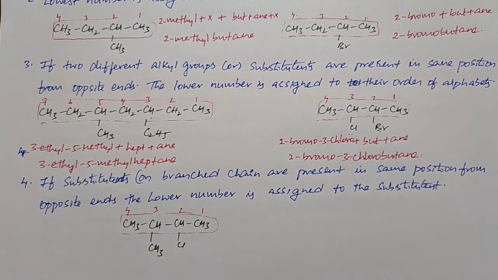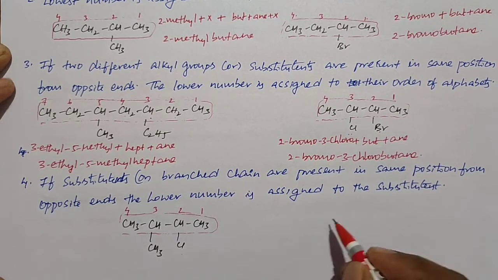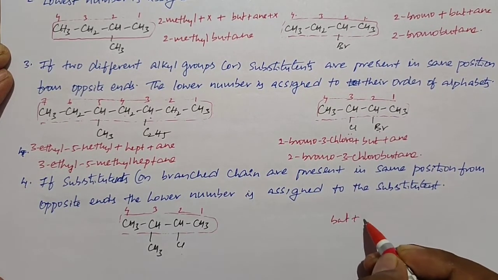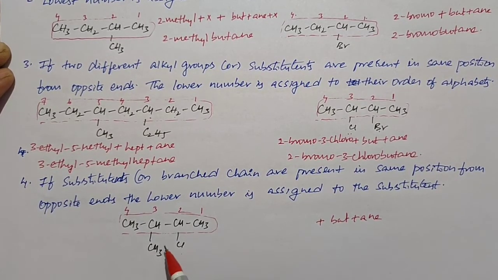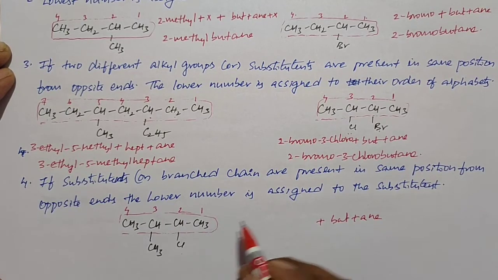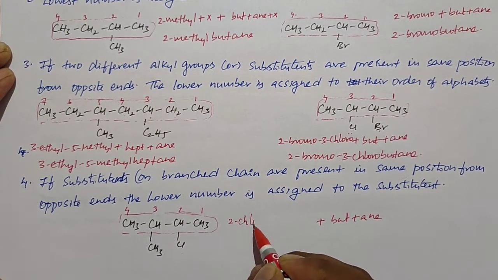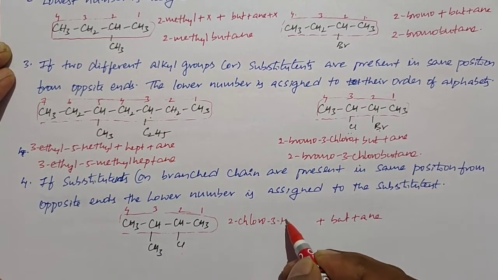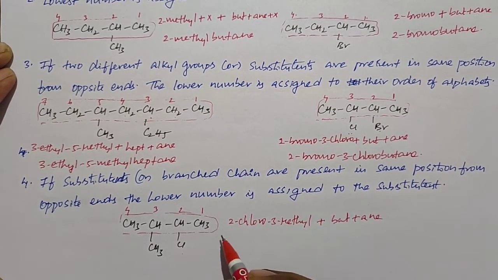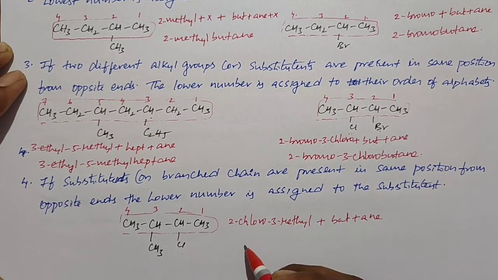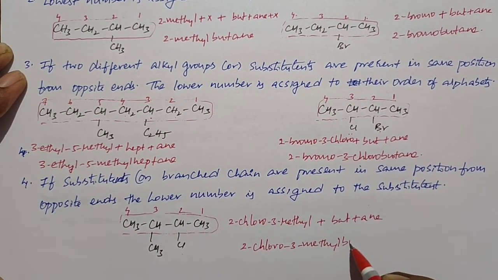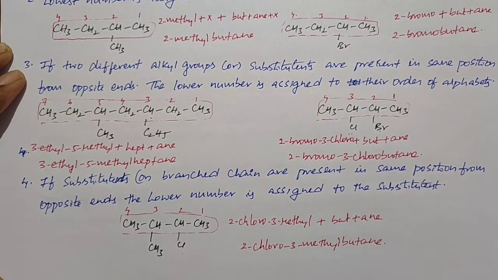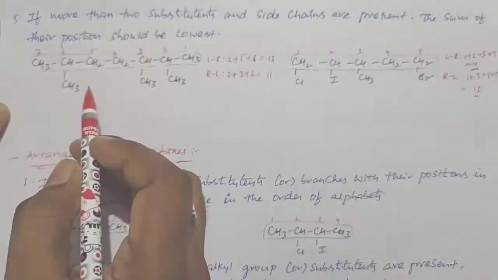So for this compound, the root word is but, primary suffix is "-ane", secondary suffix is absent, primary prefix is absent, secondary prefix 3-methyl, 2-chloro based on the alphabetical. First we write 2-chloro, 3-methyl. So now write the name by completing all things. Then we get the name of the compound 2-chloro-3-methylbutane. Okay, next one.